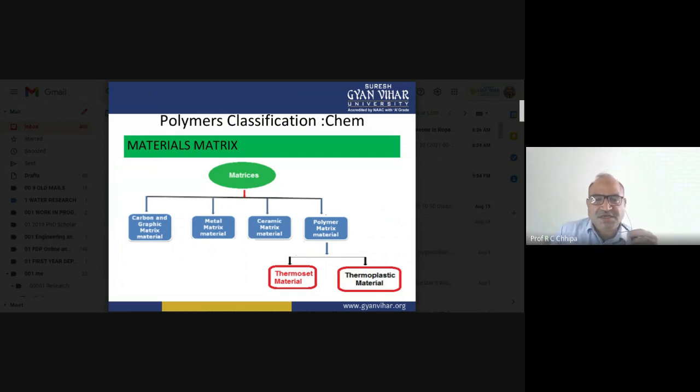So here, the carbon and graphite matrix. Second, the metal alloys. Third matrix is the ceramics, aluminum oxide, silicon oxide, ceramic material. Fourth one, the polymer matrix. So here is the whole of the matrix.